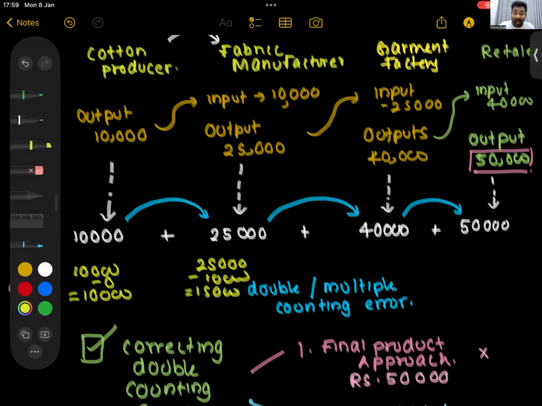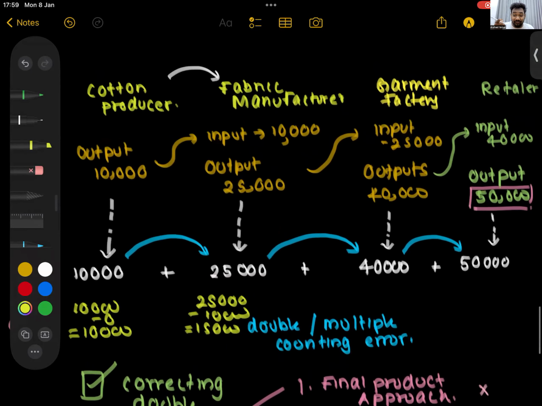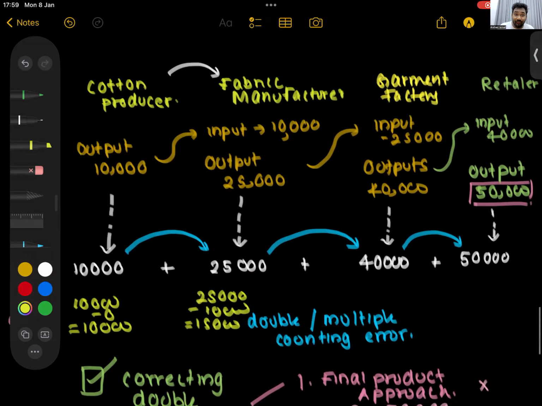Then the garment factory: they bought inputs of 25,000 and produced an output of 40,000. They have added 40,000 minus 25,000, a value of 15,000.